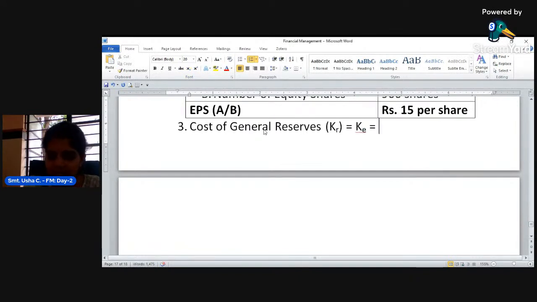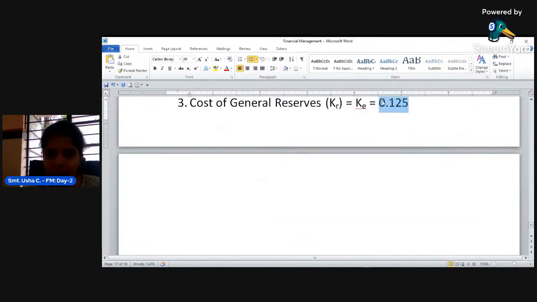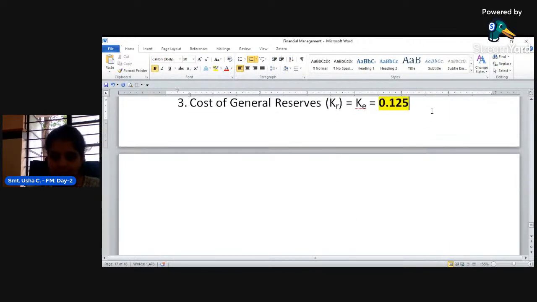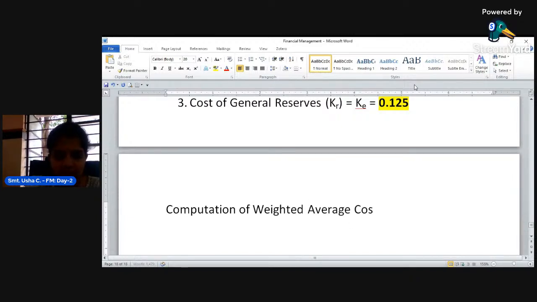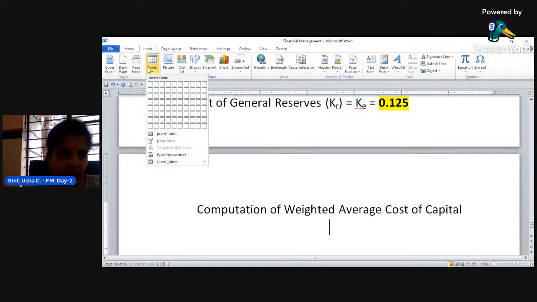Therefore, it is 0.125 only. Okay. Now let us move to the calculation part, that is computation of weighted average cost of capital. Insert column.